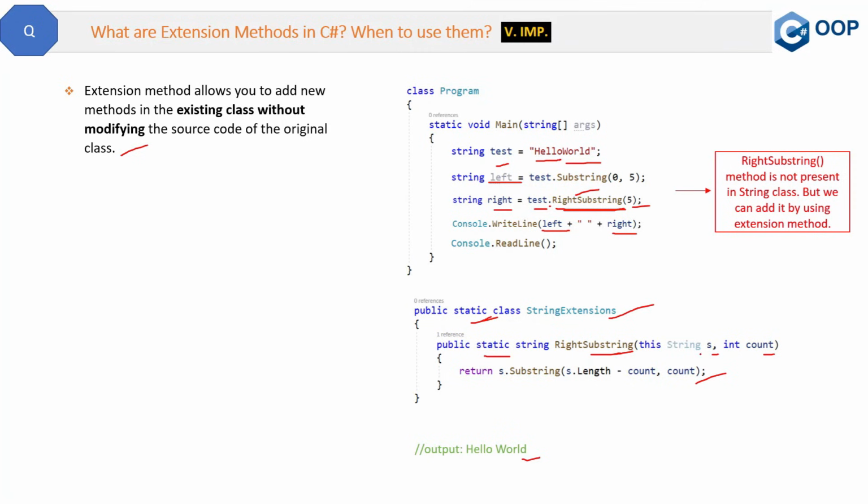The second important thing is that we will use the this keyword here, which is used for binding this method with the string class.